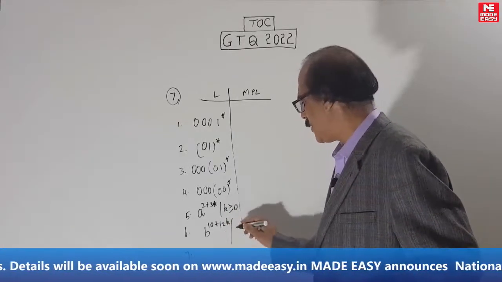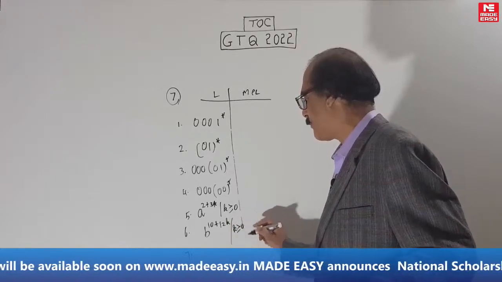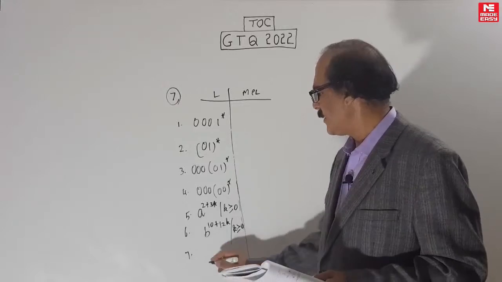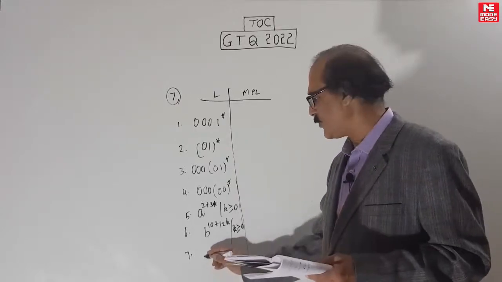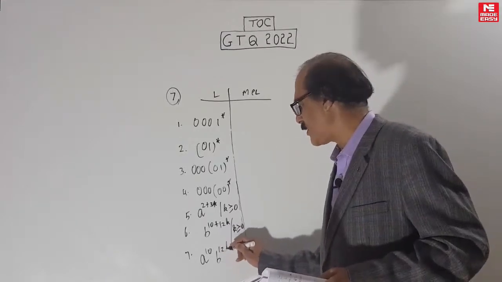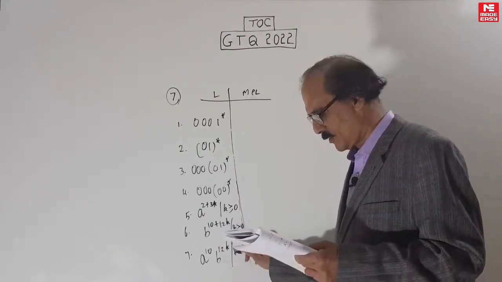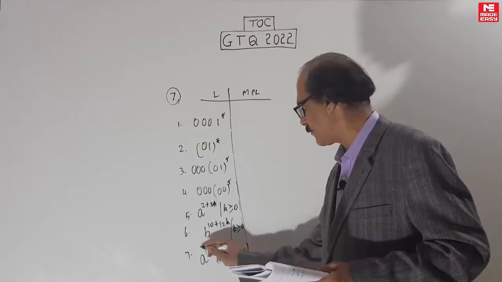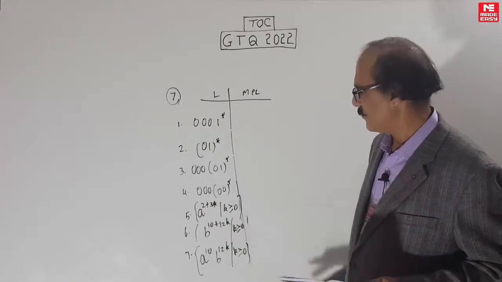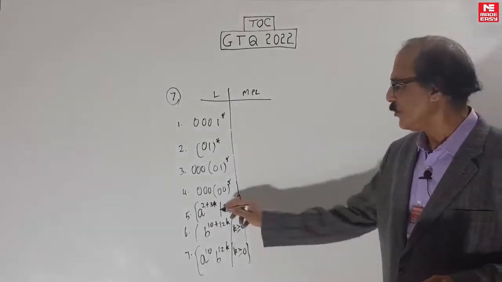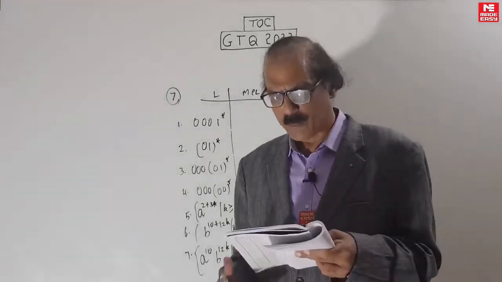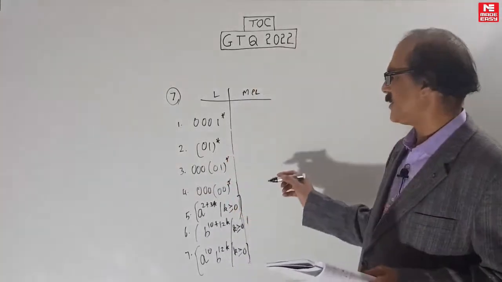In fact, the union of these two came in the exam, but separately it has not come. And even the union, very few people would have done it. It's a tough question, and also it's prone to error. I have seen even on the website, even now, wrong answers are given for this. So that's why I have to discuss it. I don't want you to fall victim to this. The union of these two came in the exam. Not MPL but PL, but to do the PL you have to first of all do MPL anyway. Once you get MPL, PL is very easy.